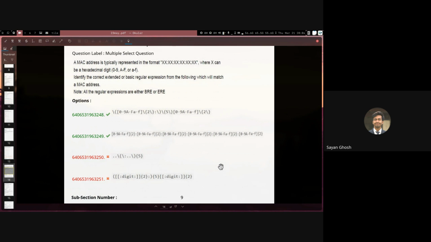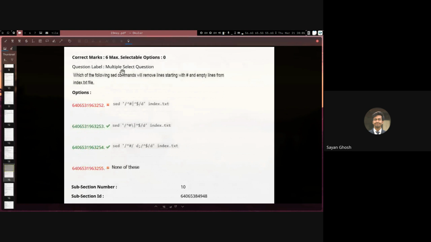Right, so let's move to the next question. Here we are asking which of the following sed commands will remove lines that start with hash and empty lines from index.txt. Lines that start with hash basically means starts with a hash, and lines that are empty means lines that start and then end, so there's nothing in between. So caret and dollar signify lines that are empty.